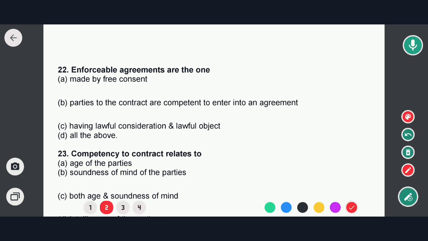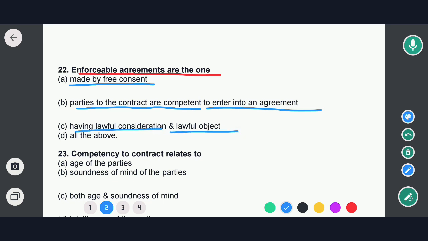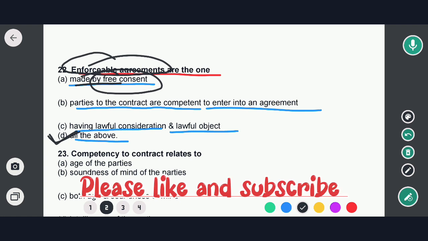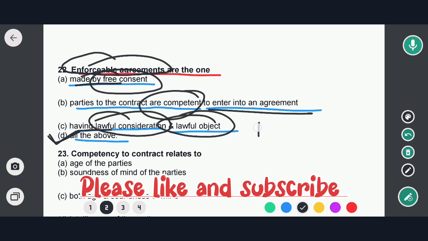Next question is: enforceable agreements are the ones. Options are: made by free consent; parties to the contract are competent to enter into an agreement; having lawful consideration and lawful object; and all of the above. So in this case, option D would be the correct answer. That means enforceable agreements are the ones which are made by free consent, where the parties to the contract are competent to enter into an agreement, and having lawful consideration and lawful object. So option D would be the correct answer. Okay, so now to the next question.